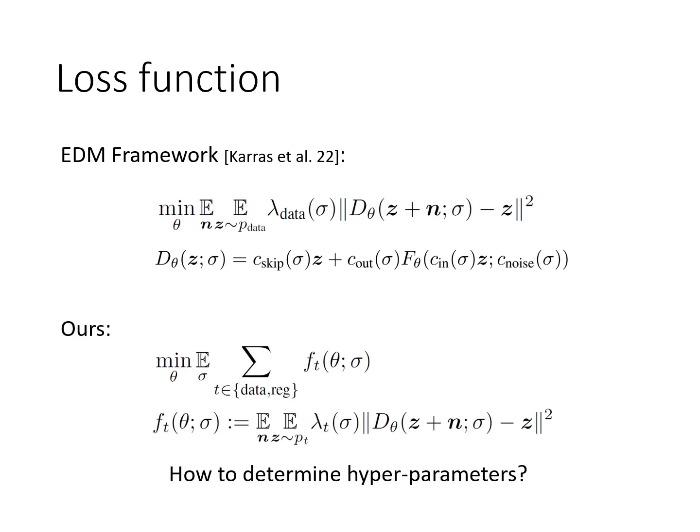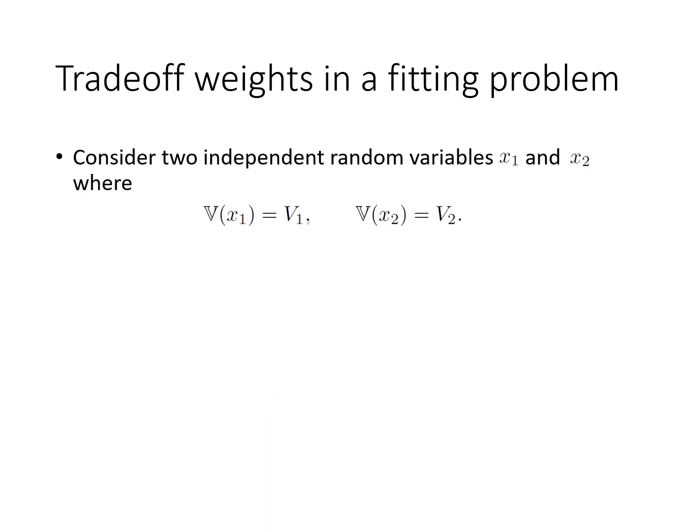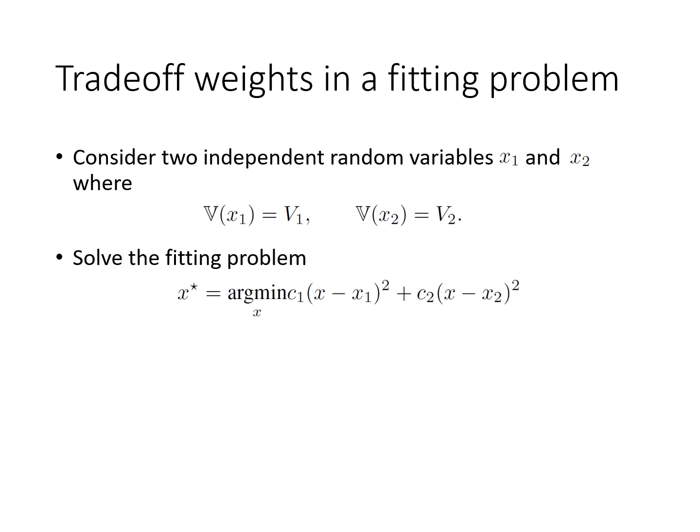In our setting, we have two terms. One comes from the data distribution, one comes from the quality checker, and we want to determine the hyperparameters lambda t sigma here. To begin with, we started with a simple example of fitting x star to two sources with variance. If we want to minimize the variance of x star, then we know that the ratio between the coefficients is inversely proportional to their variance.